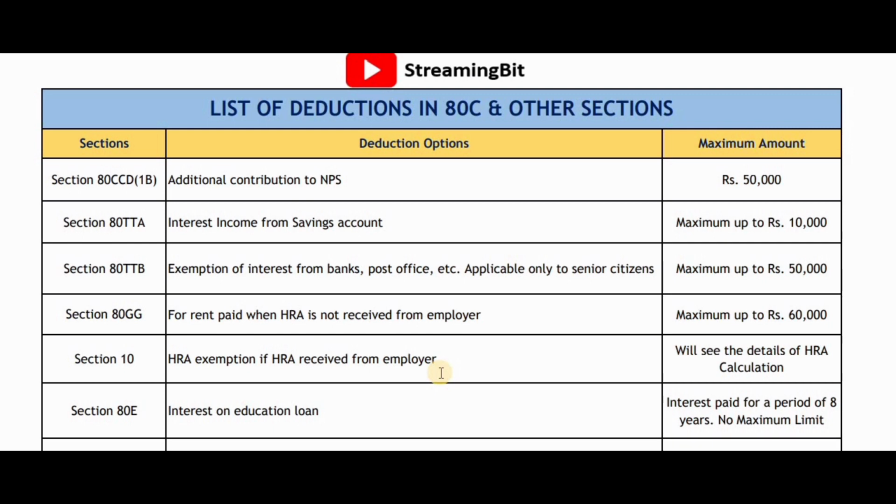Suppose you are salaried and working in any of the major companies, most companies or organizations do provide HRA, and based on that, you are entitled to get the benefit under section 10. There is a separate calculation related to HRA, and you won't be eligible to get all the HRA as deduction directly, but there are a set of conditions. So probably if you guys need, do let me know in the comments so that I can make a video on that.